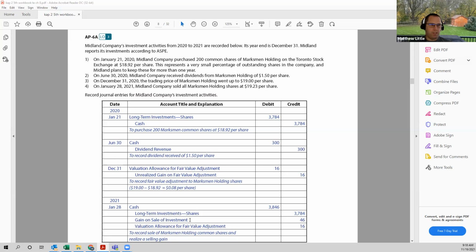So we have the long-term investment in shares at $3,784. So we will credit that, removes those investments. We need to credit the valuation allowance to get rid of the $16 markup that we did as of December 31st. And then the difference being a credit amount of $46 is an additional gain on sale of investment. If for some reason that difference was an additional debit, then it would be a loss on sale of investment, which is not the case for the question 6.